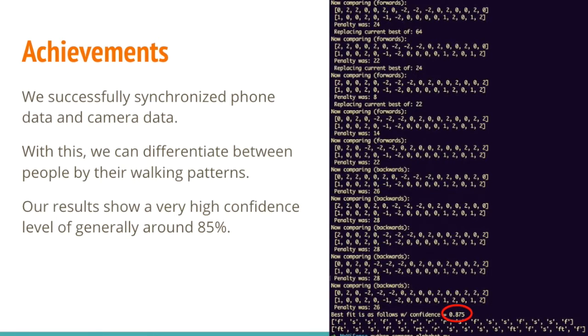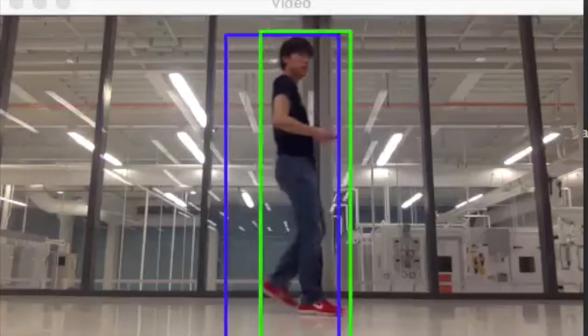In conclusion, we successfully matched up phone and camera data with about an 85% absolute accuracy under ideal conditions. With multiple users on screen, we can always match the two phone data to the two objects in the video data given a 15 to 30 second video clip.